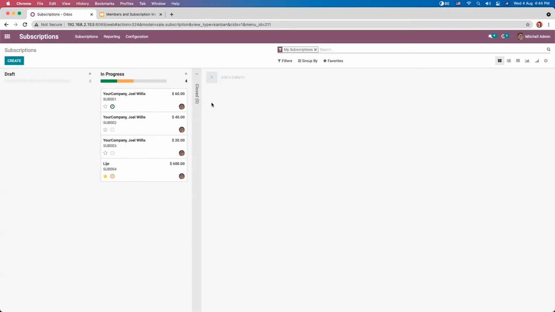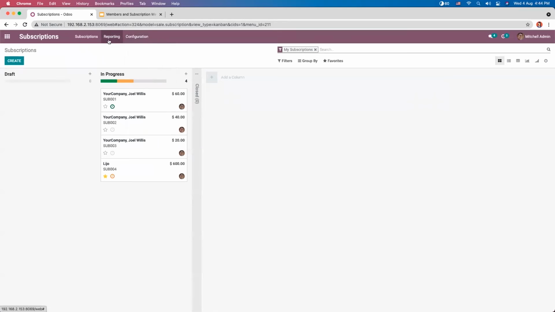So we can automatically plan. We can send alerts in the form of activities, using different methods. So that's about creating subscriptions and sending alerts to customers.